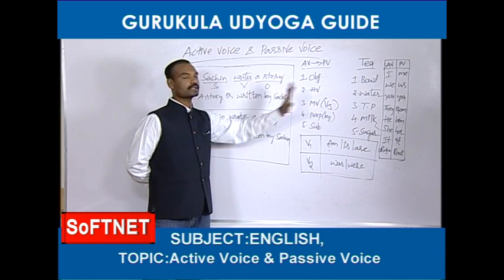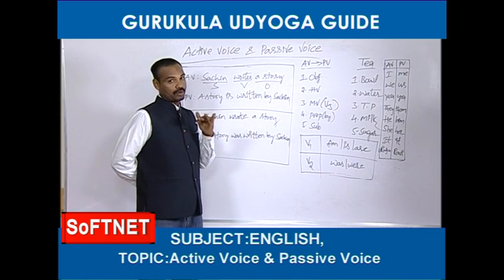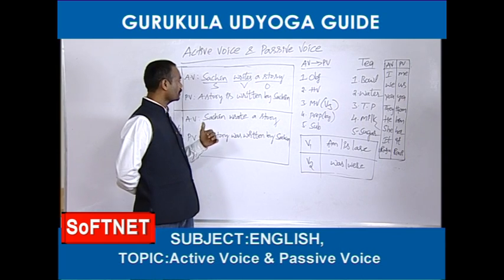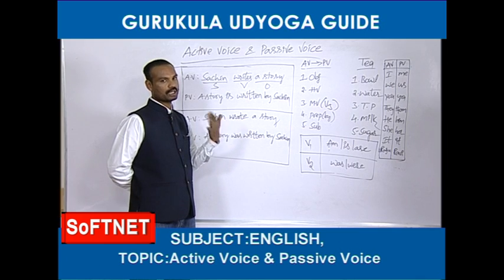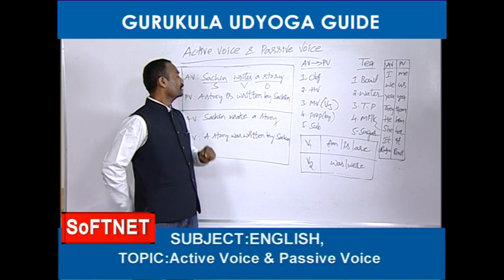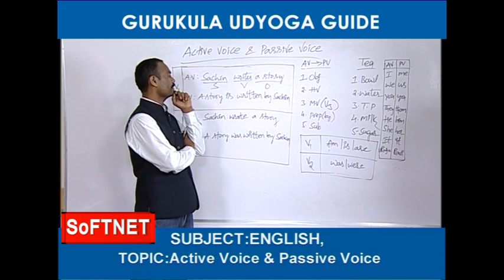What do we need next? Helping verb. HV means helping verb. So friends, I have already told you, sometimes helping verbs are also given in the active voice. See, let's see whether it is there or not. No, it is not there. There is no B form, means helping verb is not there. So whenever they don't give helping verb, again you should meet the verb and you should observe whether it is V1 or V2.